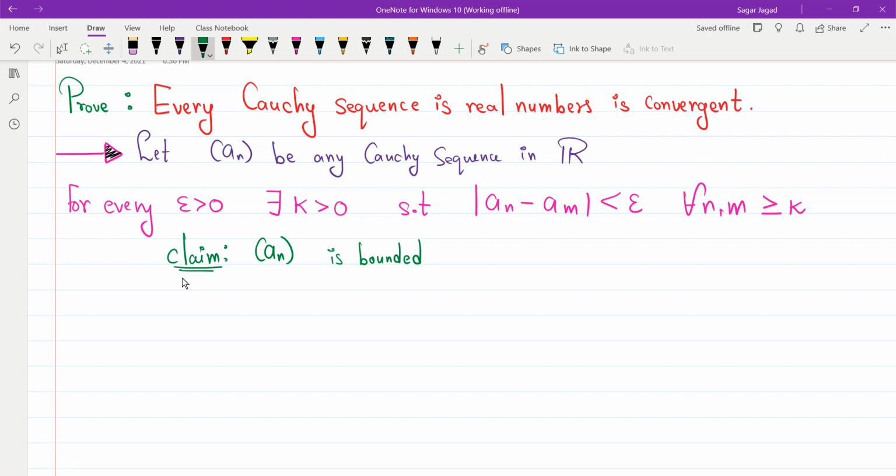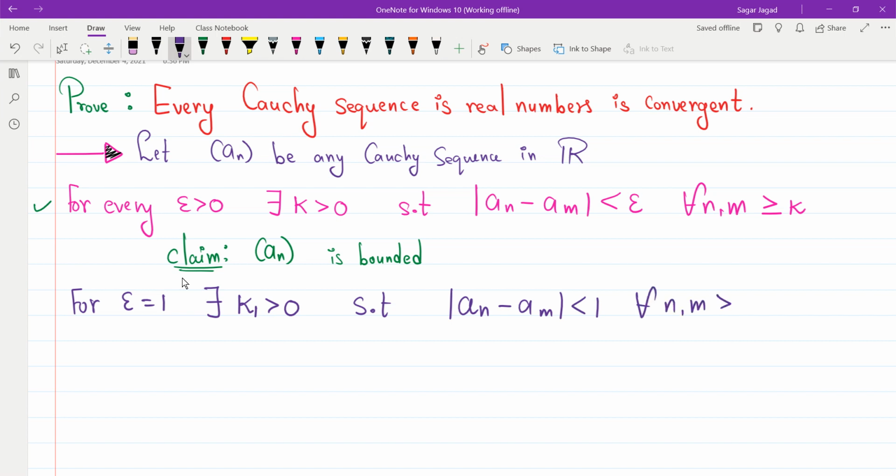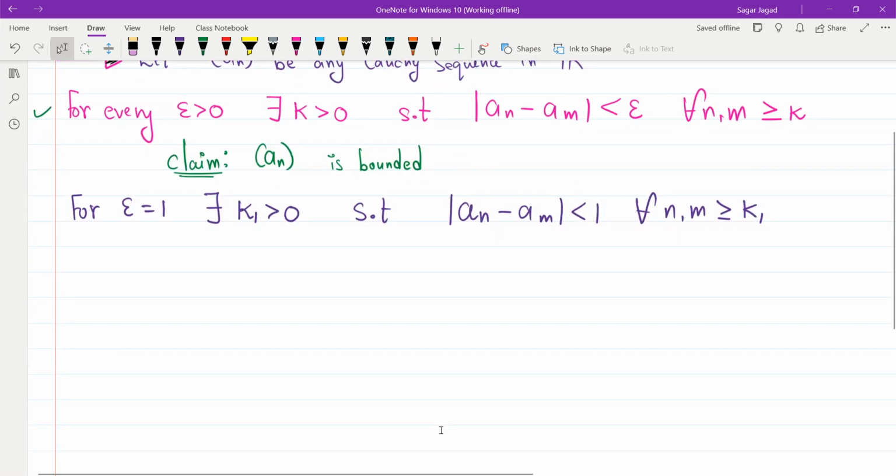So I want to prove it is bounded. For that I will use this definition. The definition tells me for every epsilon greater than 0, so I will choose epsilon equal to 1, there will exist some number, suppose that number is k1 greater than 0, such that the mod of a_n minus a_m is less than epsilon, and epsilon is 1, so I will replace it by 1, for all n and m greater than or equal to k1. Okay. Now by using this, I want to prove it is bounded.